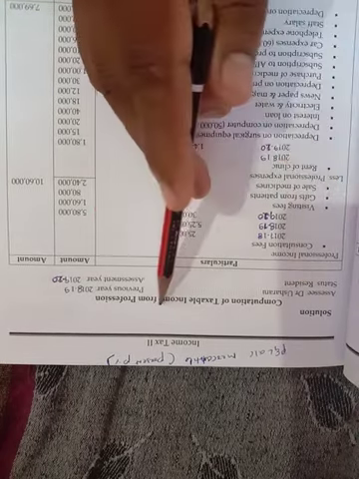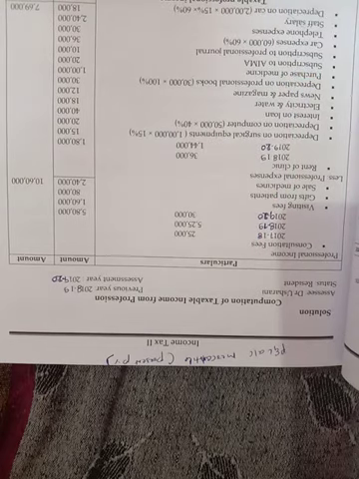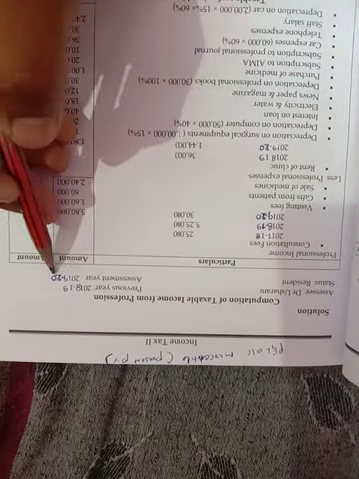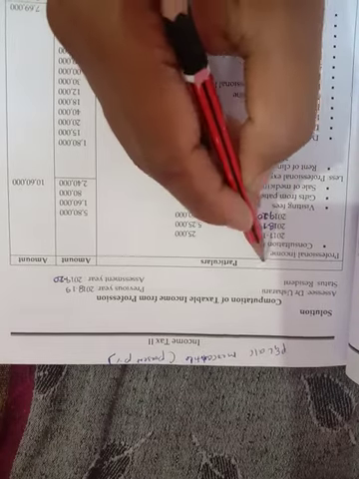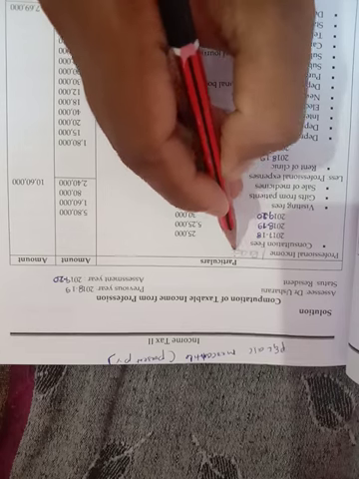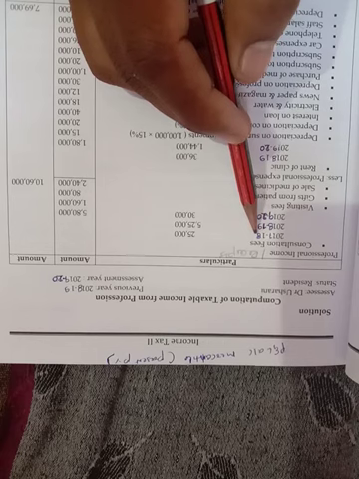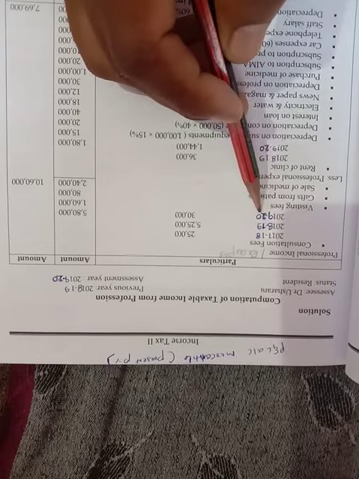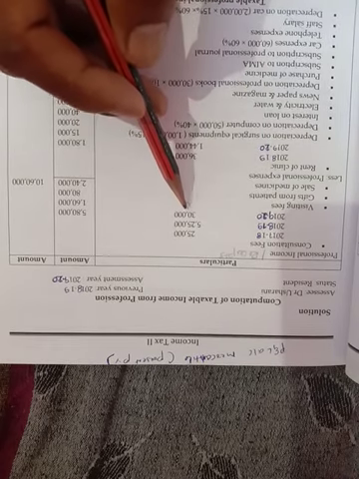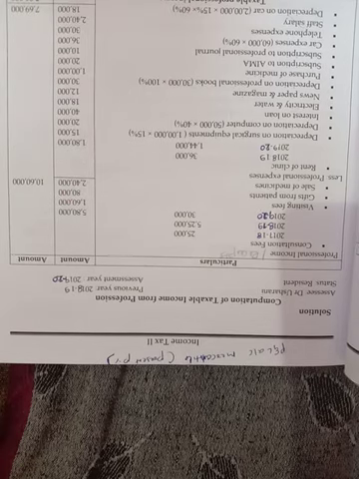See, computation of taxable income from profession of Dr. Usha Rani for the assessment year 2019-20. See, professional incomes or professional receipts. First, consultation fees: 2017-18 is given in the question, 2018-19 is given, 2019-20 is given. So 25,000, 5,25,000, 30,000, total 5,80,000.